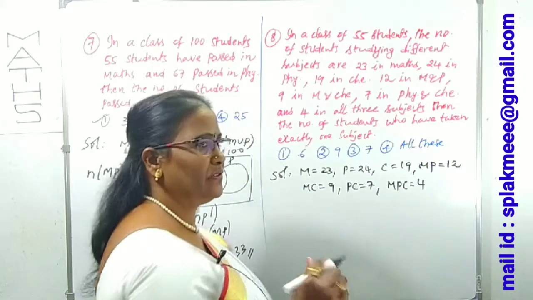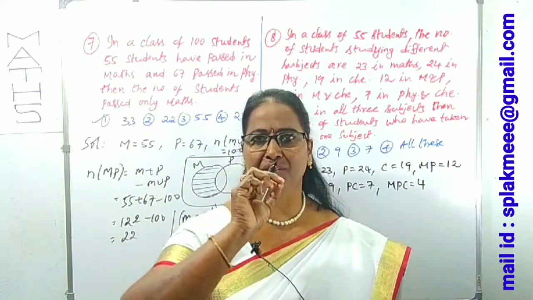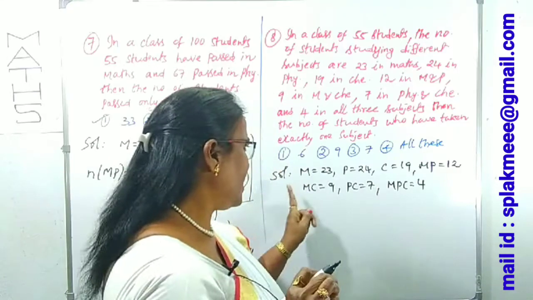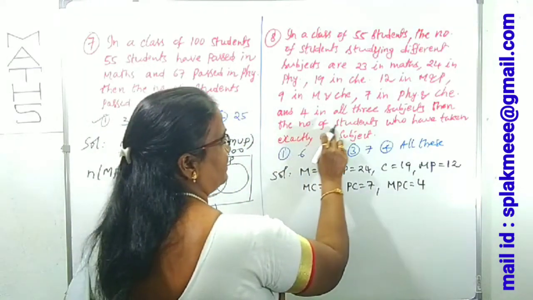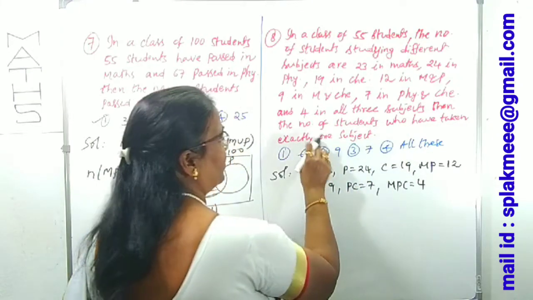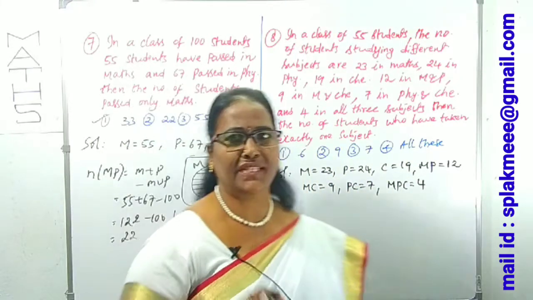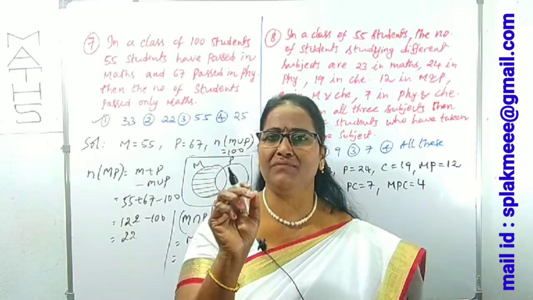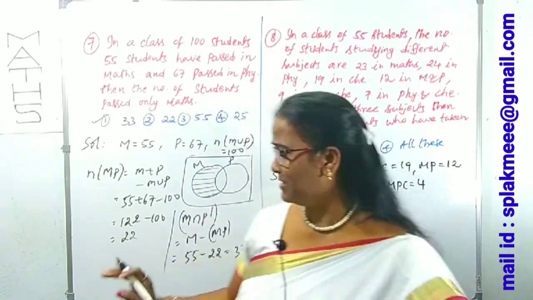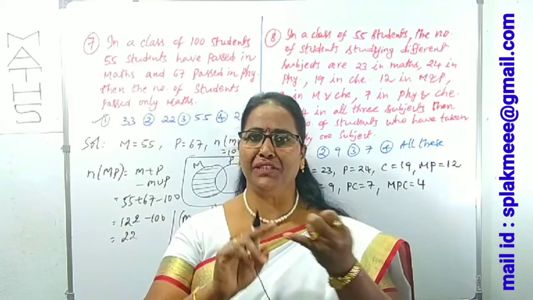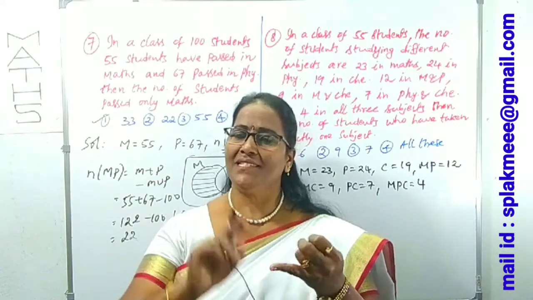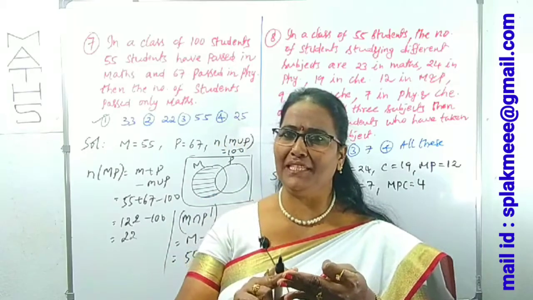For easiness I use only letters, not n like that. Now what is asked finally? The number of students who have taken exactly one subject. Which subject is not mentioned, so we have to find those studying only maths, only physics, and only chemistry.